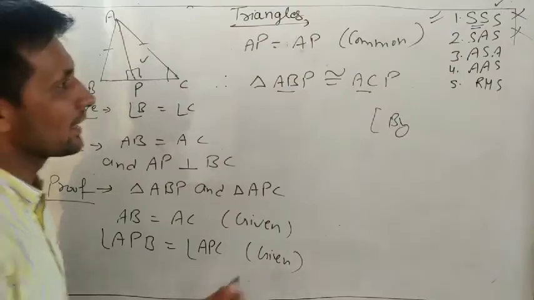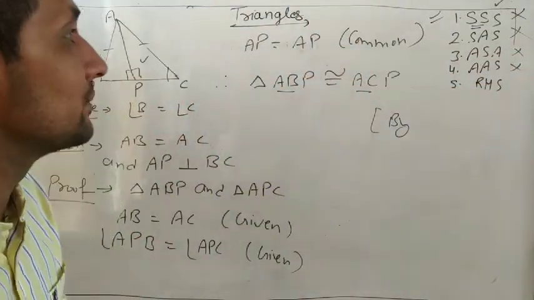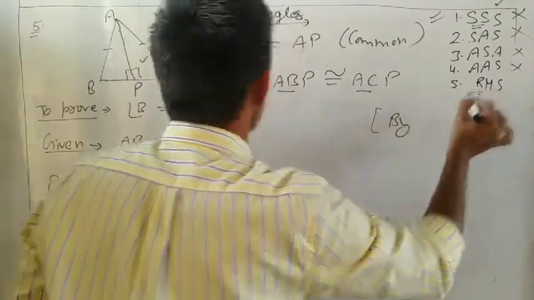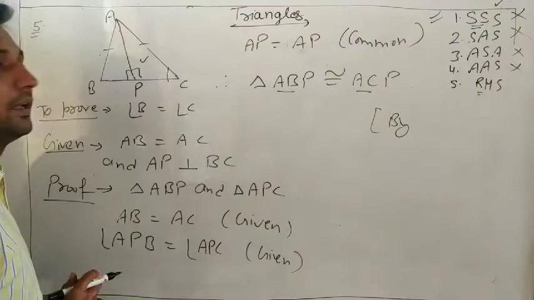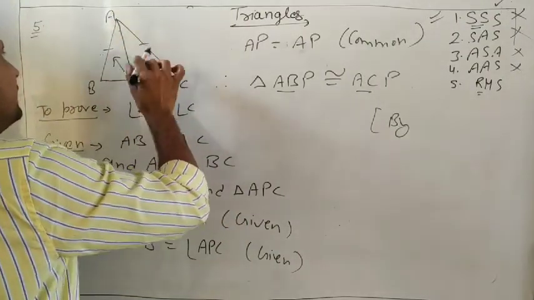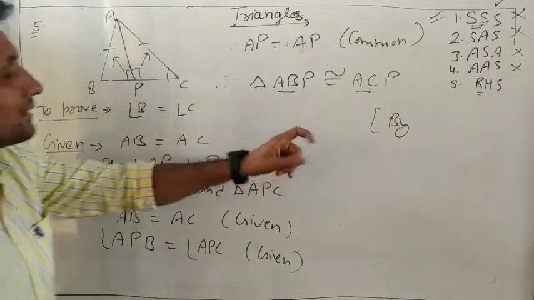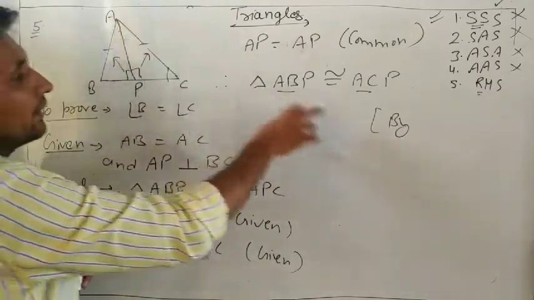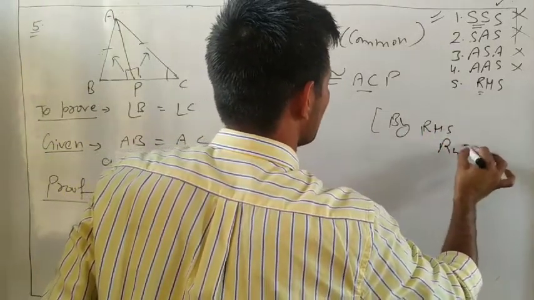Next is angle, side, we cannot use. So which one? RHS, because R means right angle, it is a right angle. H means hypotenuse. Hypotenuse means opposite of 90 degrees. Yes, it is opposite of 90. It is also opposite of 90. Both are hypotenuse. And S means side. Side is AP. So right, by RHS rule.